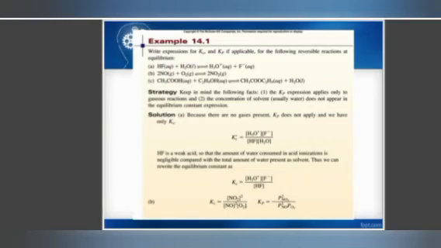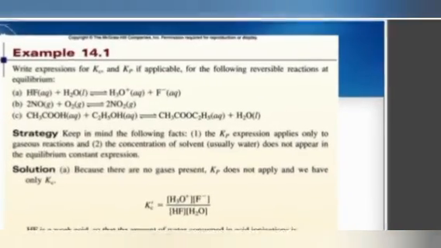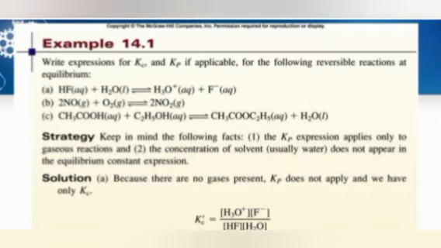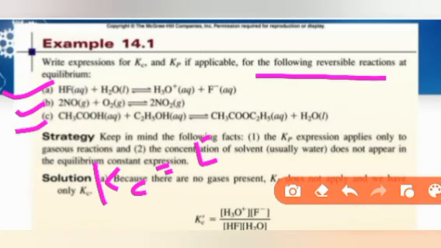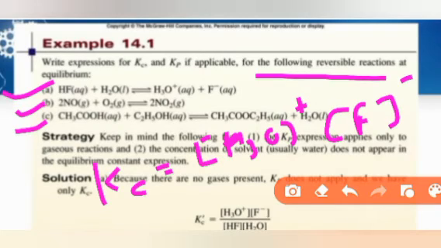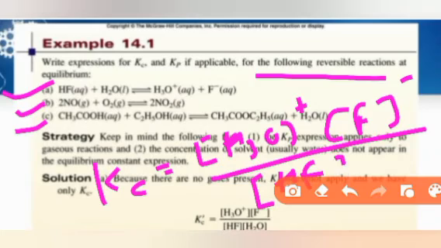Simple. Let me take some examples from the book: write the expression of Kc and Kp, if applicable, for the following reversible reactions. So you need to write the reaction in the form of Kc and Kp. Suppose Kc, for the first question, the product is H3O positive, F negative upon HF and H2O.